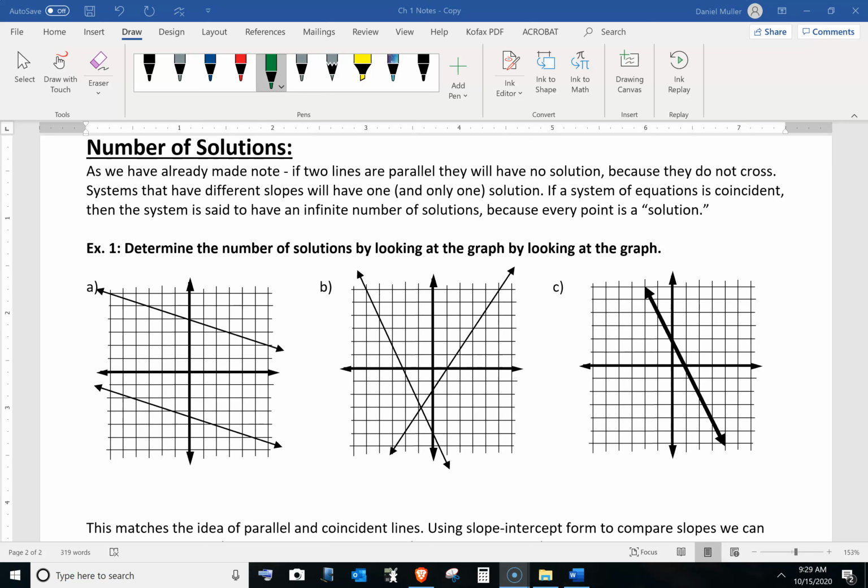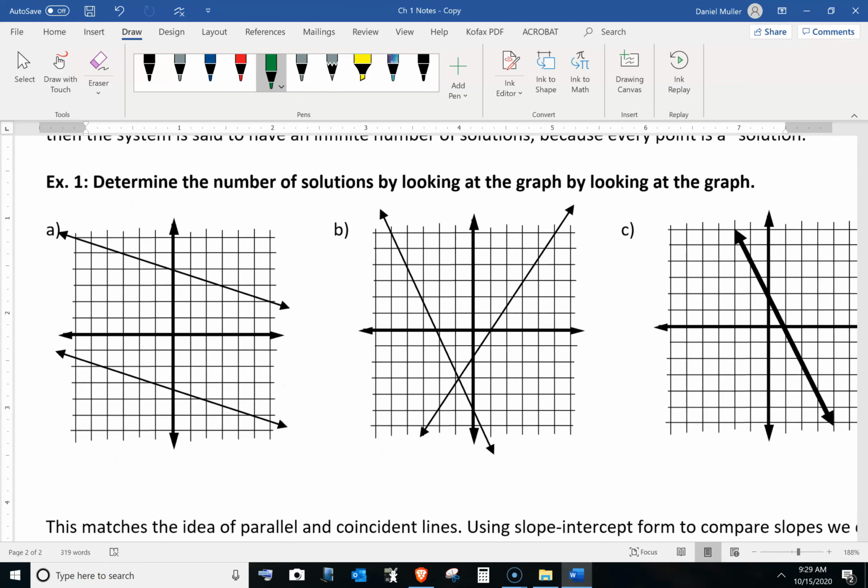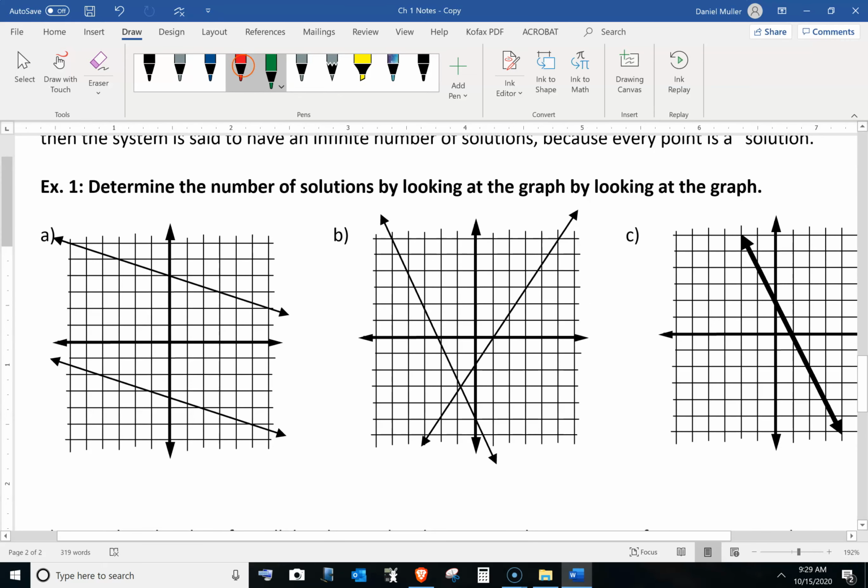But systems that have different slopes will have one and only one solution. If a system of equations is coincident, so if they are identical, then they will have an infinite number of solutions because they're always crossing each other. So that would be one line on top of another line, and they're the exact same line, so they're always intersecting because they are the same line. So looking at the following graphs, determine the number of solutions.